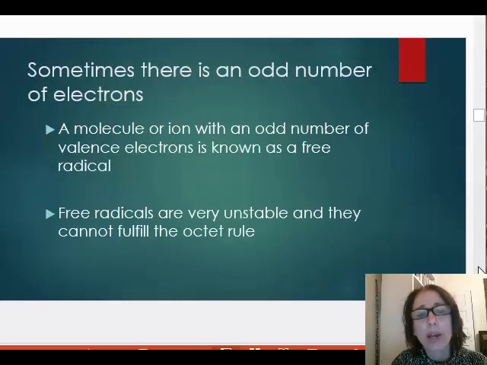Sometimes a molecule or ion will have an odd number of electrons. These are known as free radicals and are very reactive or unstable. Free radicals cannot fulfill the octet rule since there's an odd number of valence electrons and 8 is an even number.